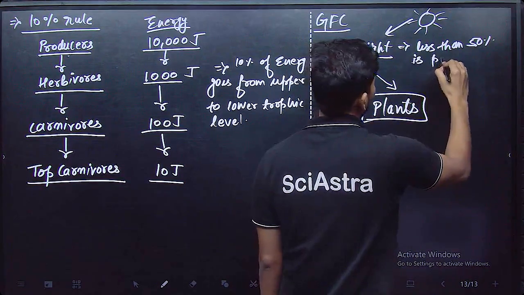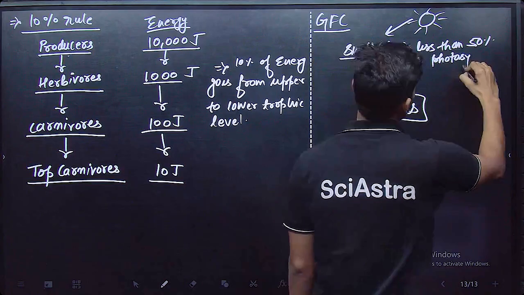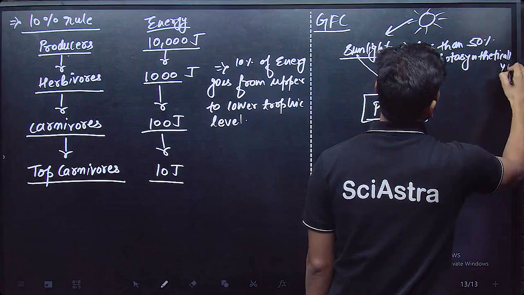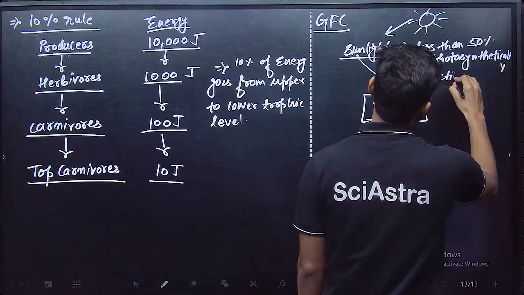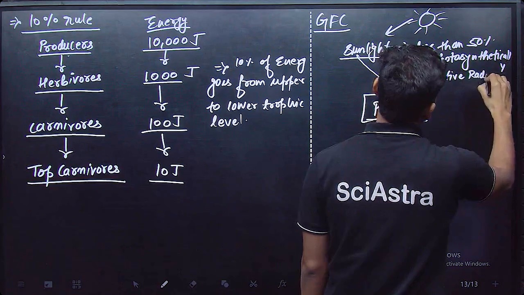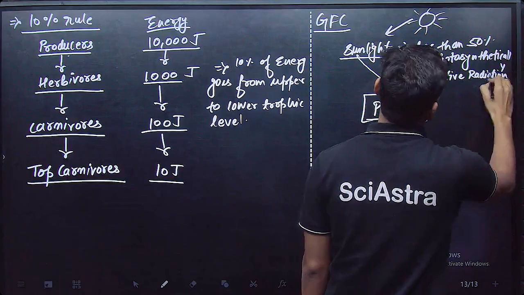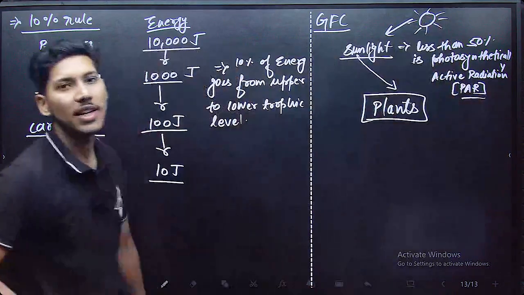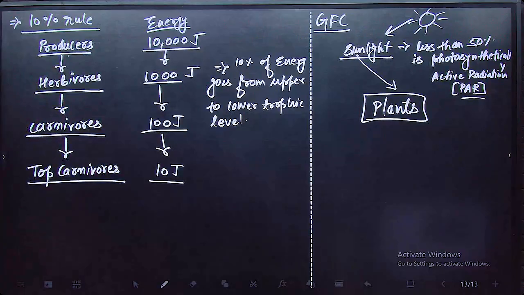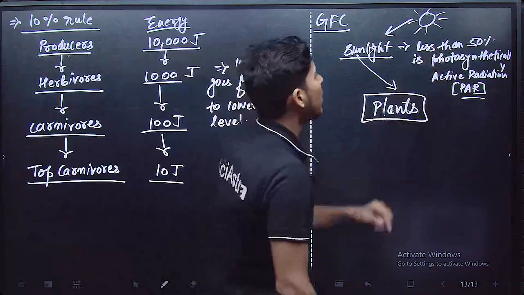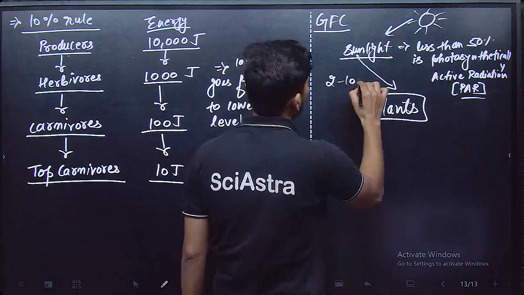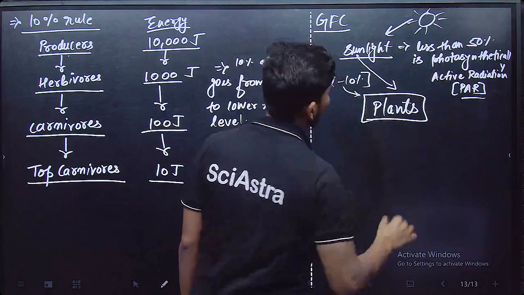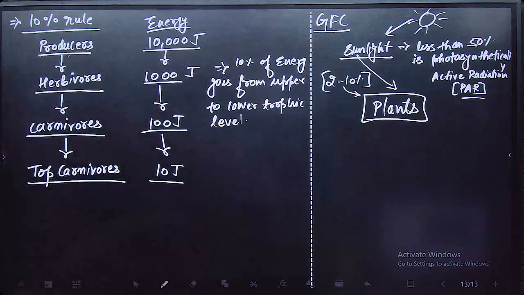Less than 50% of the sunlight coming on the earth is photosynthetically active radiation, and out of this 50% also, only 2 to 10% of this photosynthetically active radiation is taken by the plant to produce biomass. Okay, clear?